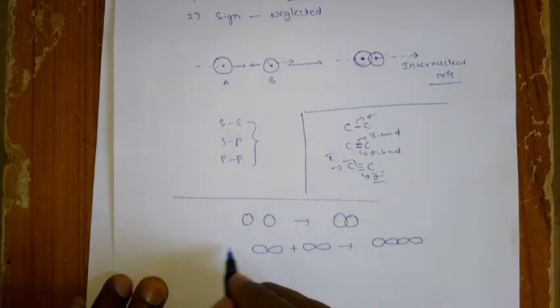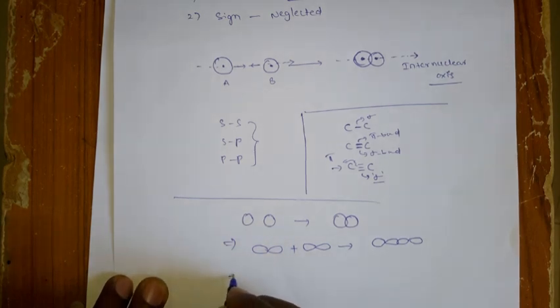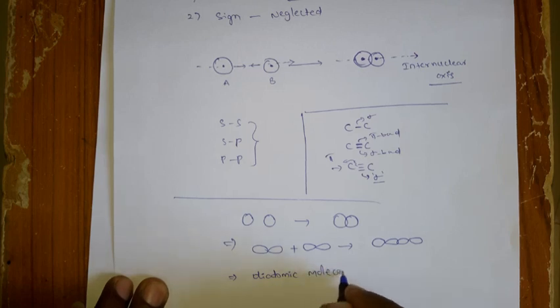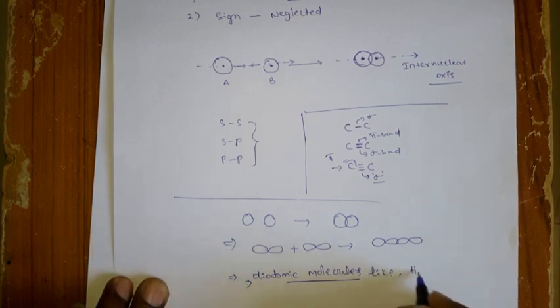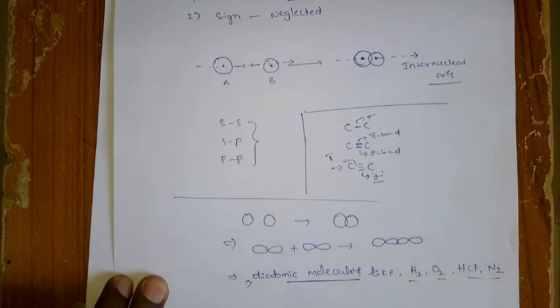So with this concept it explained maximum of two different kinds of molecules, specially the diatomic molecules. Whatever the simple VBT theory explained, the bonding formation as well as the geometry of the simple diatomic molecules, like what are the examples? Hydrogen, oxygen, hydrogen chloride and nitrogen. Okay, like this. So these examples they explained.